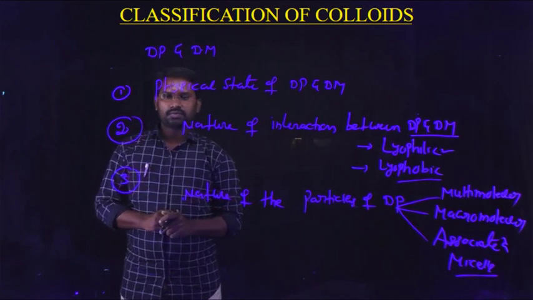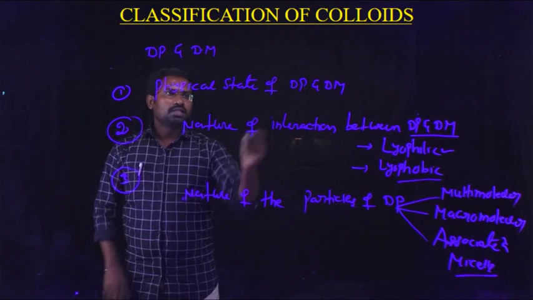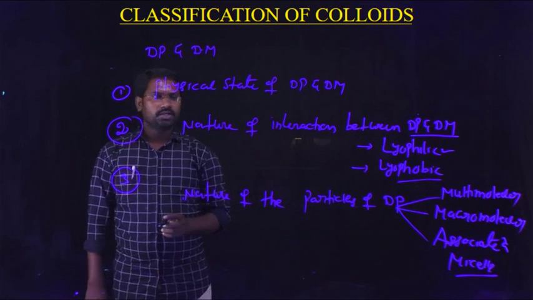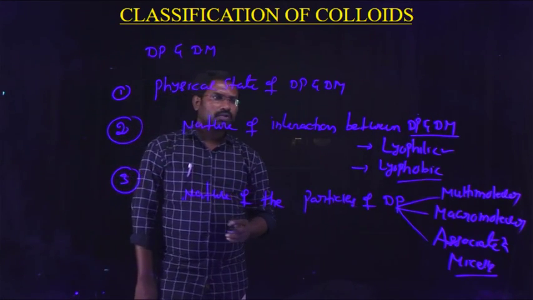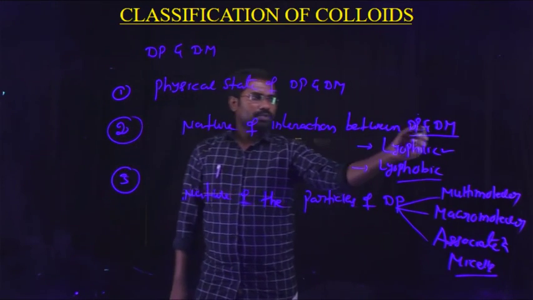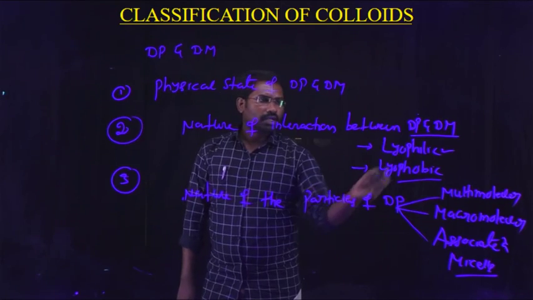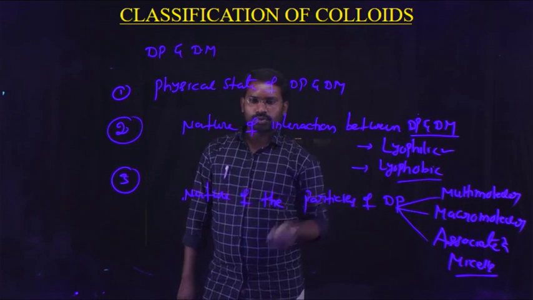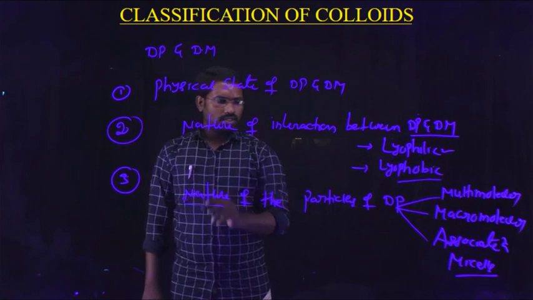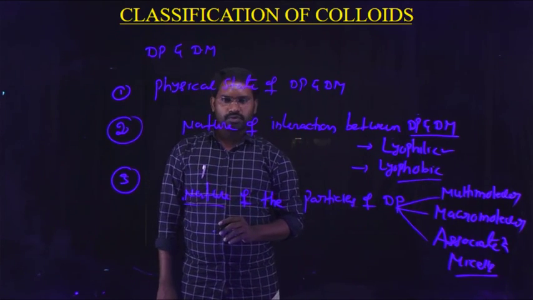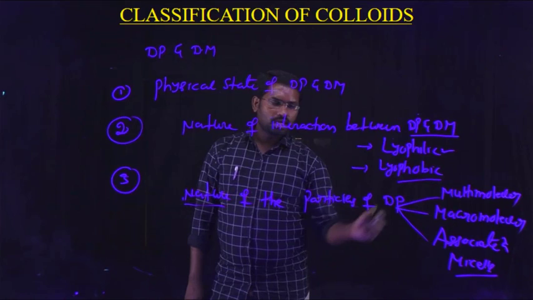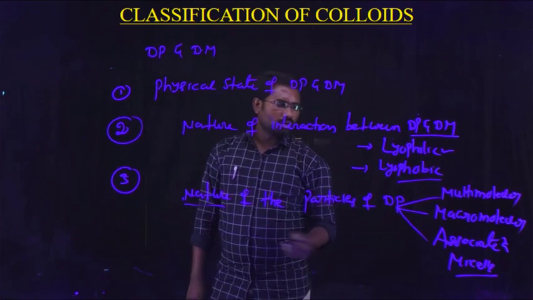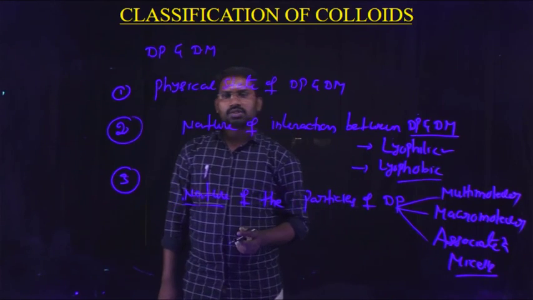Colloids can be classified into three categories. The first is based on the physical state of the dispersive phase and dispersion medium. The second is the nature of the interaction between the dispersive phase and dispersion medium, again classified into two types, lyophilic sols and lyophobic sols. And the third is the nature of particles of the dispersive phase, again classified into three types: multimolecular colloids, macromolecular colloids, and associated colloids.